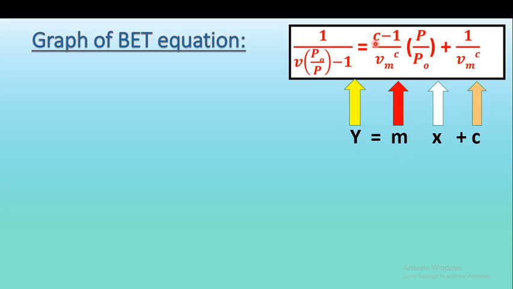The slope is equal to C minus 1 upon Vm C. And what is the y-intercept? The y-intercept is equal to 1 upon Vm into C. So this equation is of the form y is equal to mx plus c, having the slope m and y-intercept c.